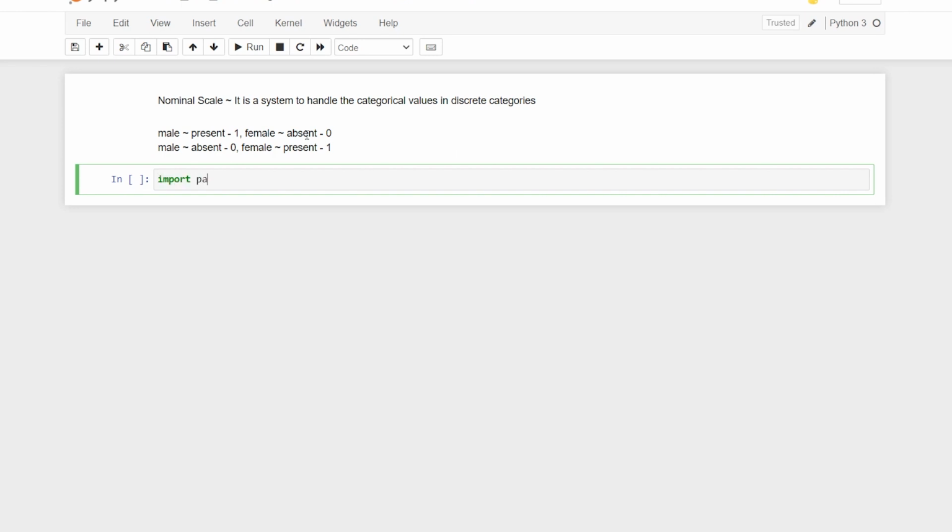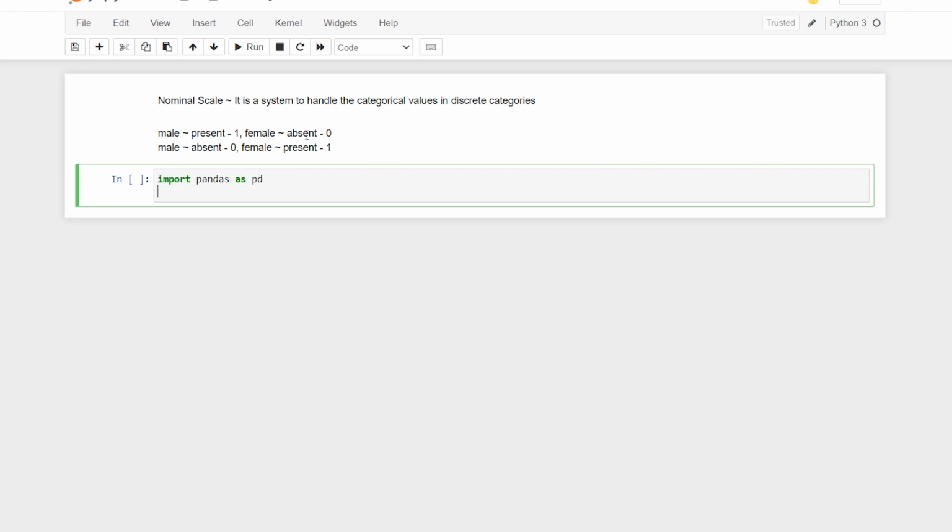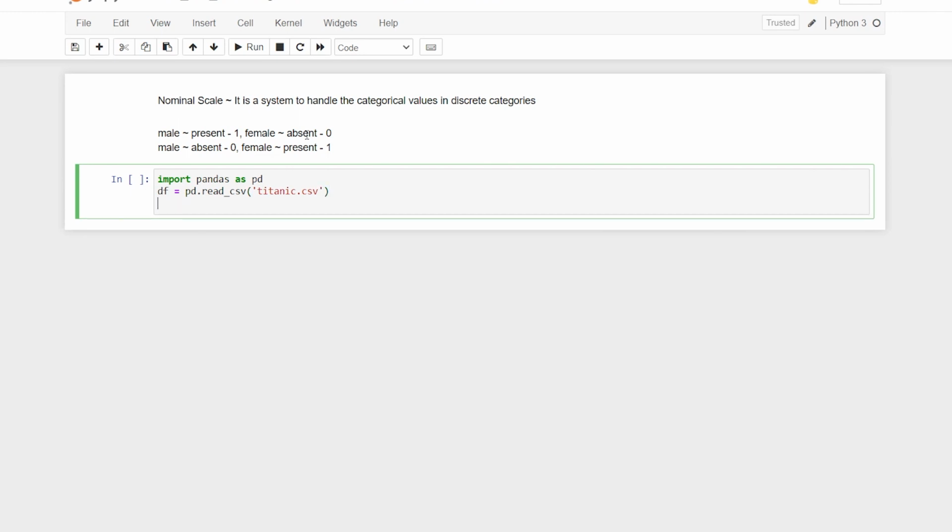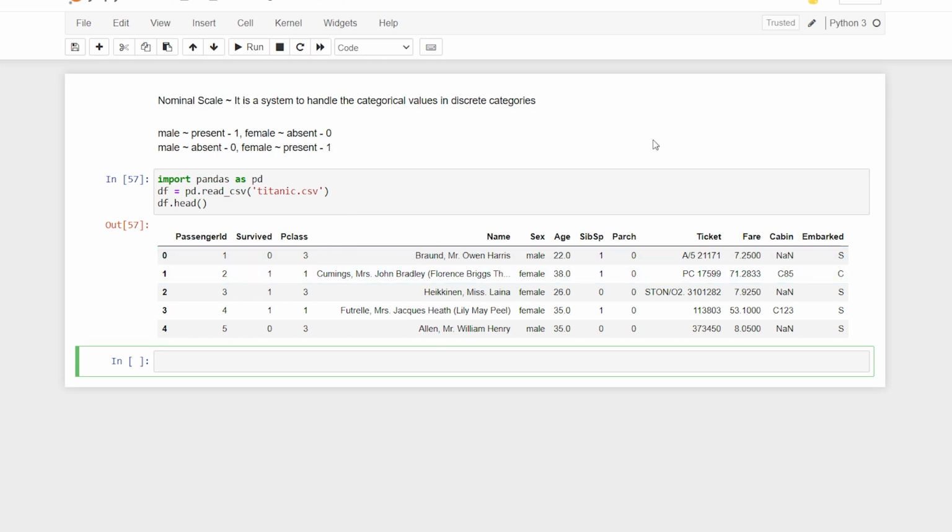Right before we do that, first let me import pandas, and then I'll say df is equal to pd.read_csv, where I'll be feeding my titanic.csv. You will have this data set in the source code itself, otherwise you can just download it. I'll give you the links. Later I can say df.head, and we have it. So this is my data set. What I want to do is convert this sex column using one-hot encoding.